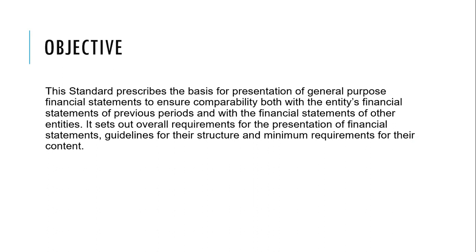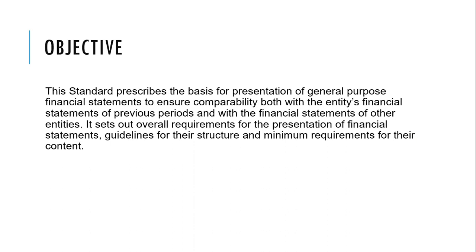In the conceptual framework, I explained what we mean by general purpose. So it is not a specialized financial statement. And we also talked about the qualitative characteristics of financial reports, and we mentioned comparability as one of them. So we should be able to compare the financial statements of this year with last year.